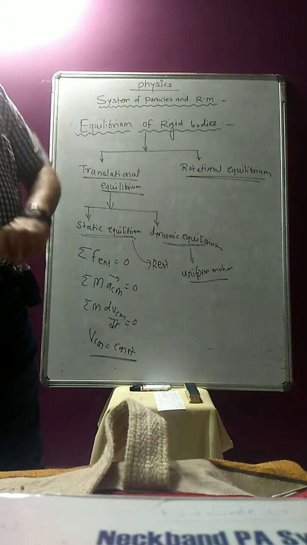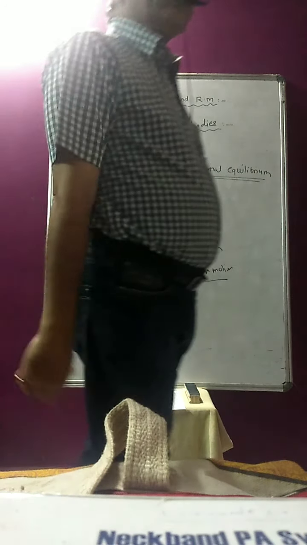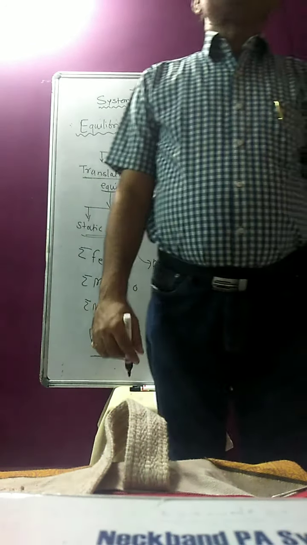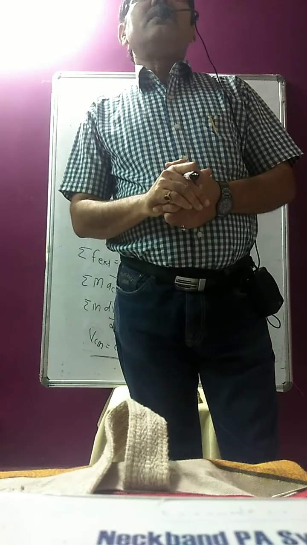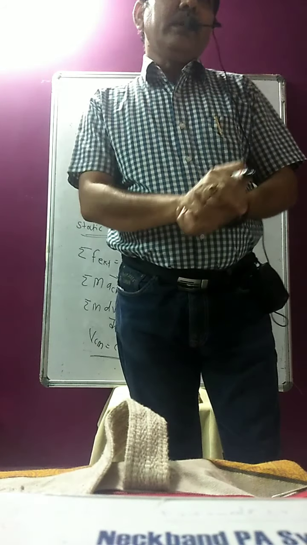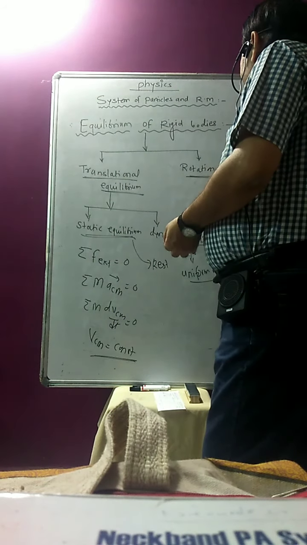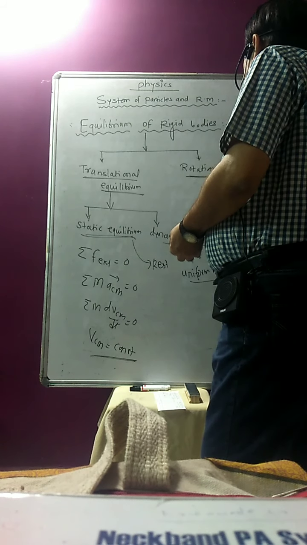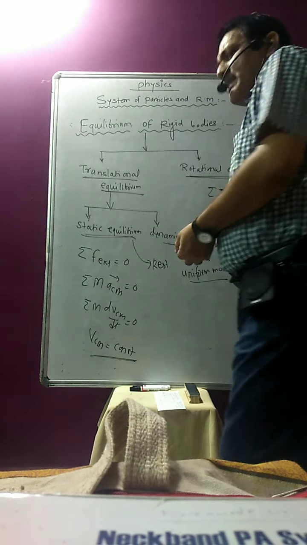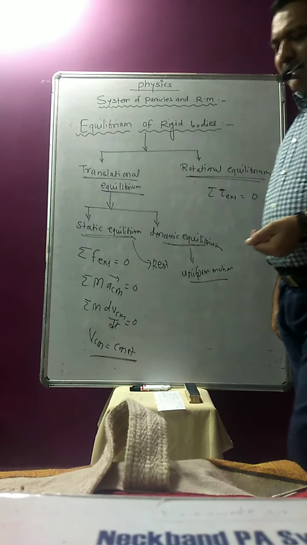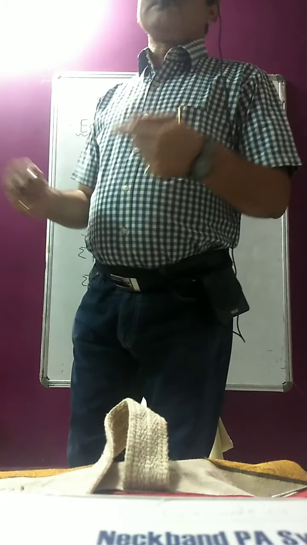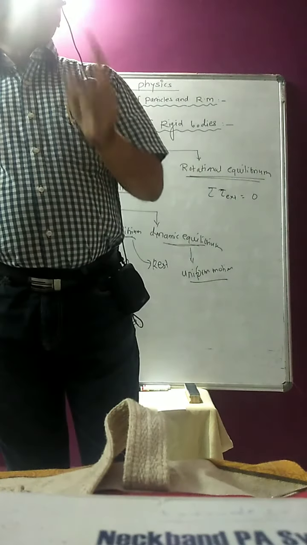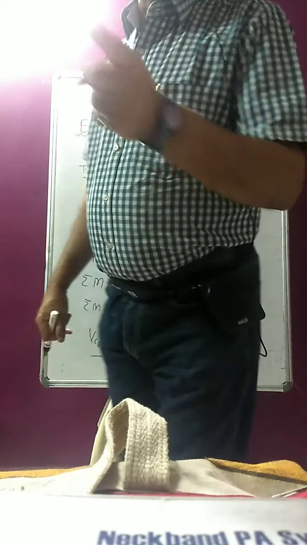A body is said to be in rotational equilibrium if the summation of all the torques due to the forces exerted on the body is zero. The summation of all the external torque acting on the body is zero. Whatever moments of force act on the body in different directions cancel the effect of each other, but the body continues in the same state of rotational motion.